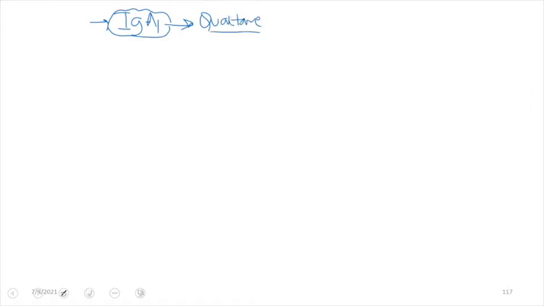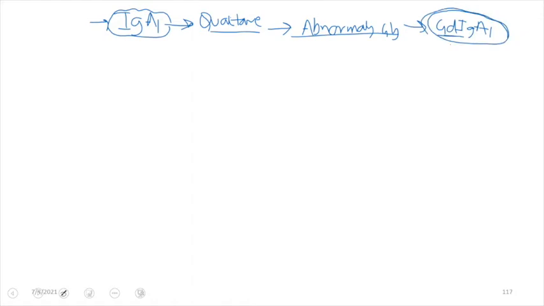What is the qualitative defect? This antibody is abnormally glycosylated, and it is known as GD-IgA1 antibody, where GD stands for galactose-deficient IgA1 antibody. This antibody is responsible for the pathogenesis of Buerger disease, and hence Buerger disease becomes the most common cause of nephritic syndrome in adults. This IgA1 antibody, which is qualitatively defective, is immunogenic in nature.